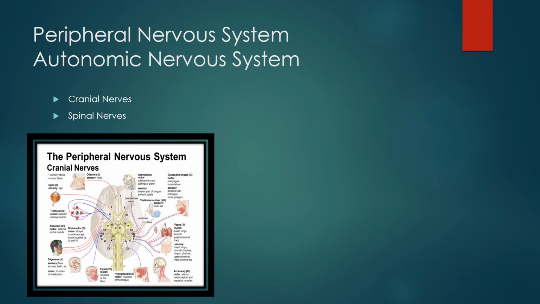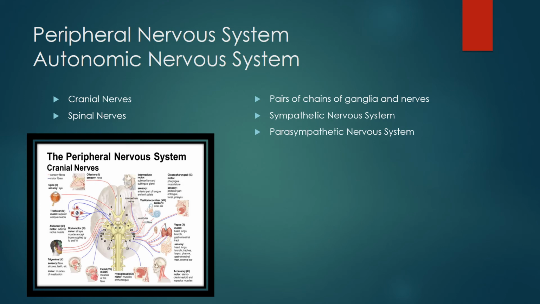Second, spinal nerves. The nerves that arise from the spinal cord are called spinal nerves, and they are spread throughout the body except the head. There are 31 pairs of spinal nerves. Next is the autonomic nervous system. The autonomic nervous system consists of pairs of chains of ganglia and nerves.